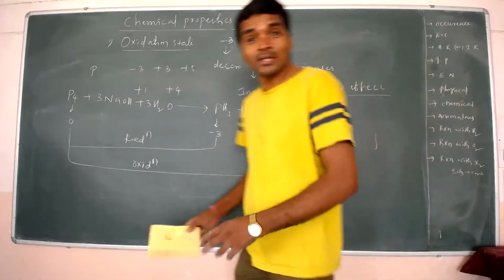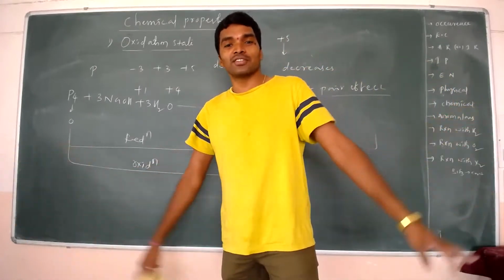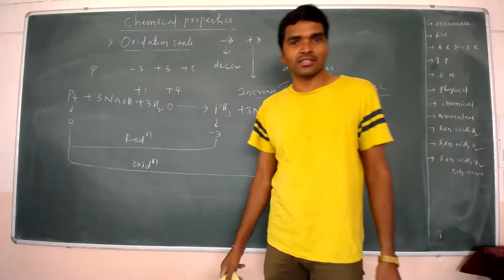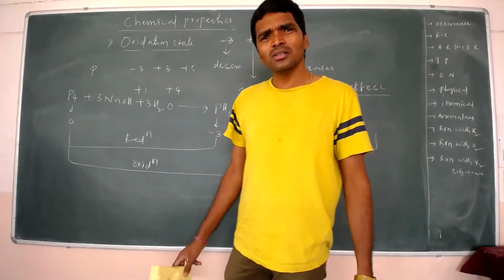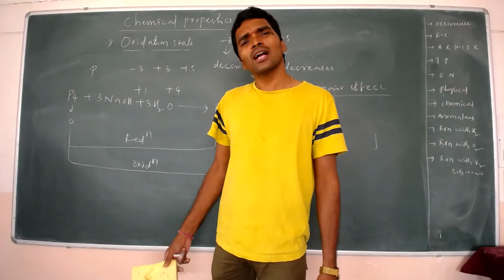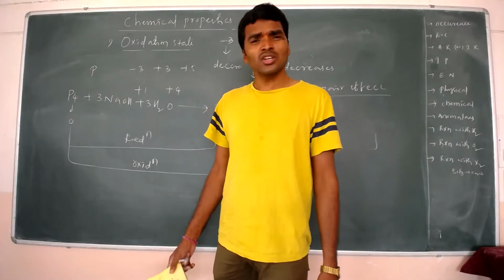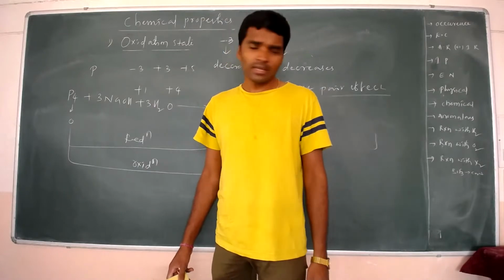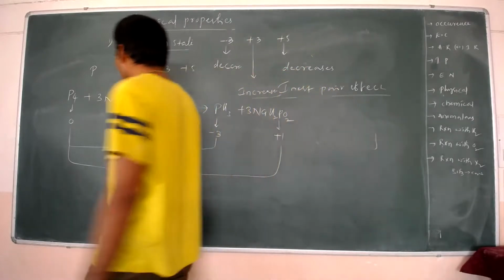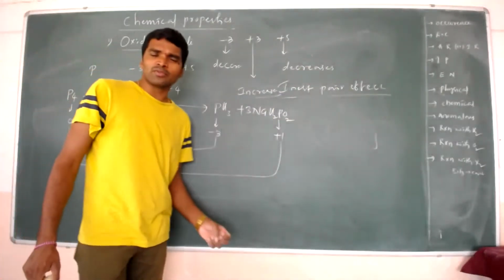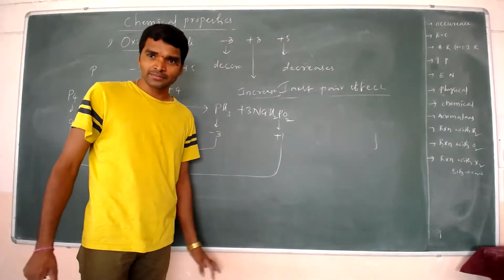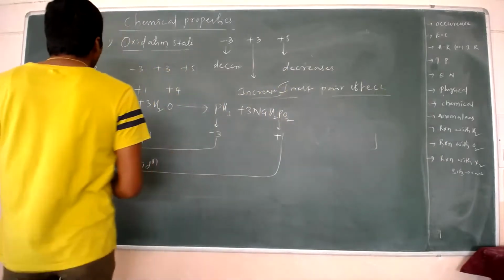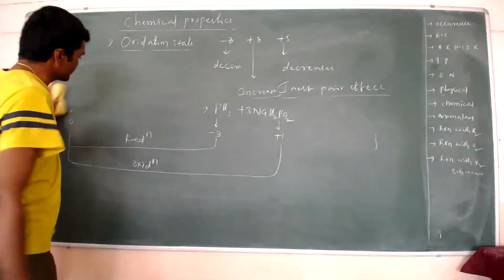So phosphorus molecules also undergo a disproportionation reaction, and the oxidation state is stabilized by the disproportionation reaction. Okay, sir, one doubt. The remaining arsenic, antimony, bismuth, are these not undergoing it? Yes, those also undergo a disproportionation reaction. All undergo disproportionation reactions, but we have taken the example for nitrogen and phosphorus only. Okay, right. So this is the oxidation state.